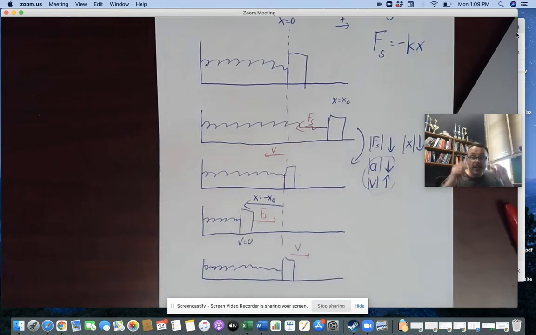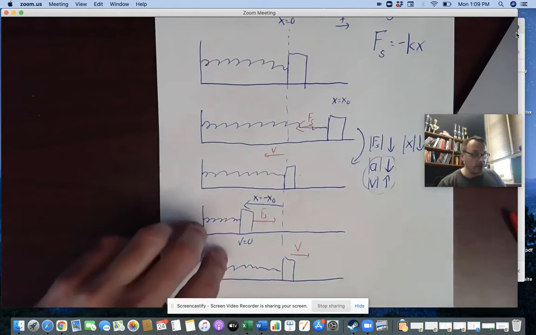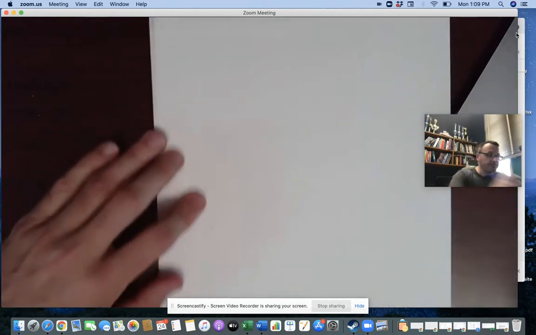And so what we hope to see here is that we have non-constant accelerations, non-constant speeds, non-constant positions as this thing oscillates back and forth. That's what's going on. That's why simple harmonic motion requires calculus in order to understand, because of that changing acceleration. So let's look at it.